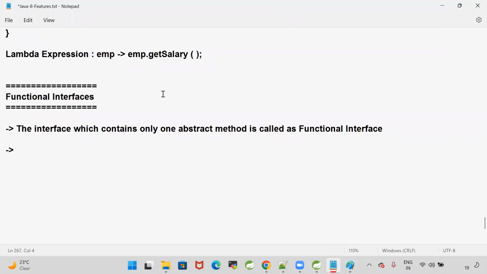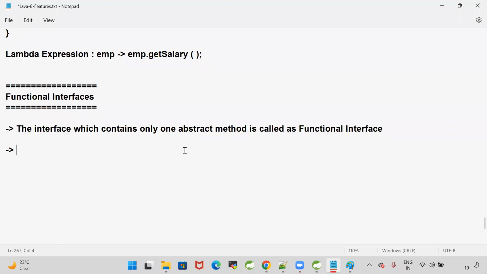What is the difference between marker interface and functional interface? In Java, we have marker interfaces, and we have functional interfaces from 1.8. Can anyone tell me the difference? A marker interface is nothing but an interface with no methods. The interface which does not contain any method is called a marker interface. The interface which contains only one abstract method is called a functional interface.